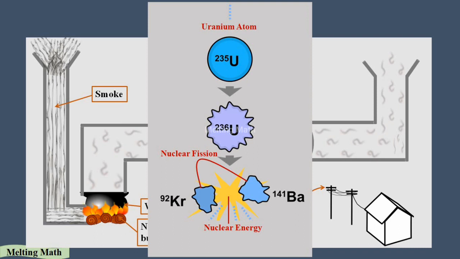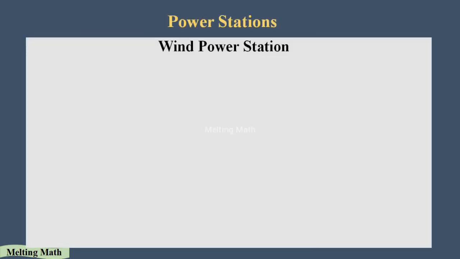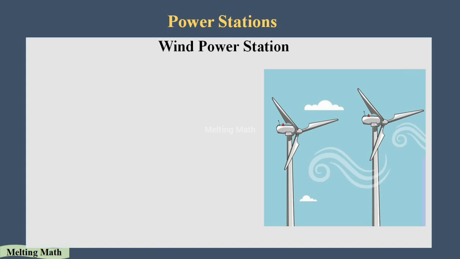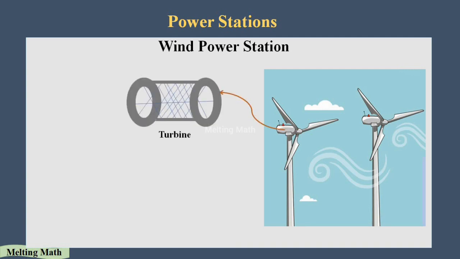Okay, that's it. Next one is the windmills. Next we are getting the electricity from wind. Wind we are familiar with. That's nothing but air. So here we are getting the electricity from where? Here also the force is very important. The force of the air which strikes on the fan is very important. Here also the turbine is there.